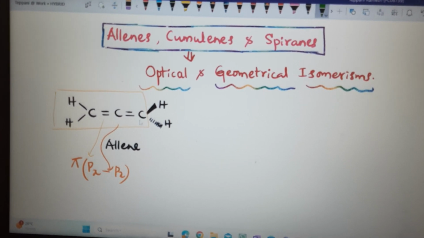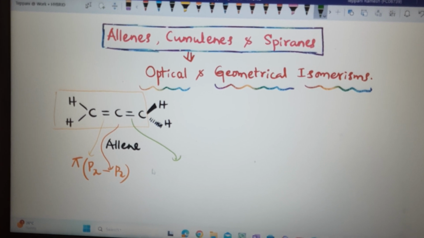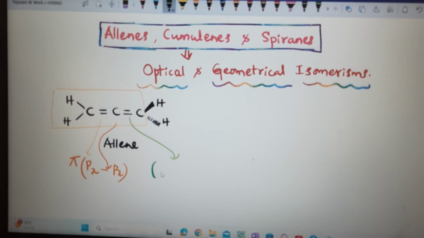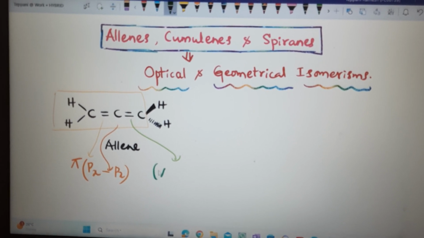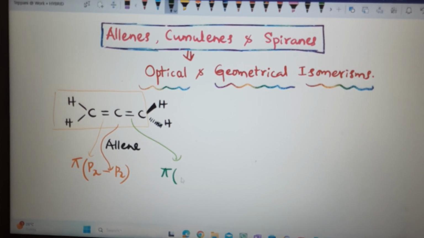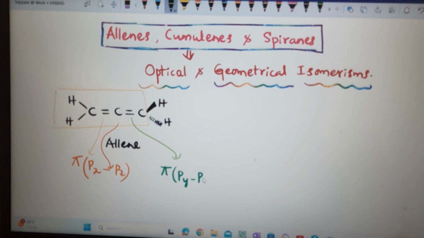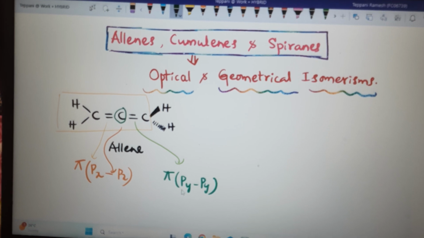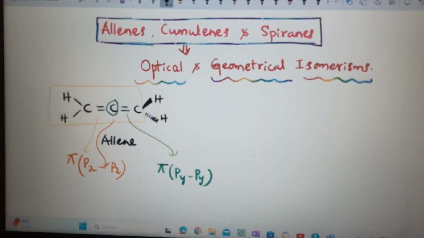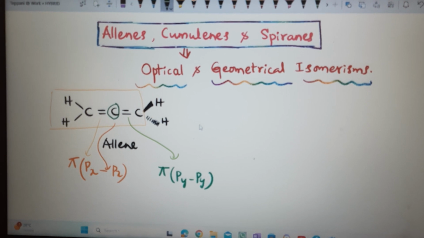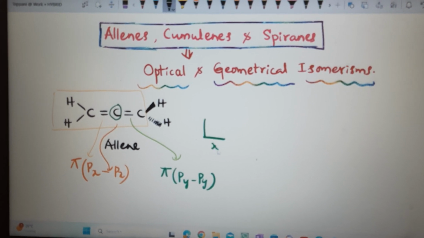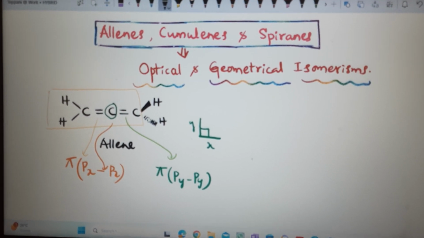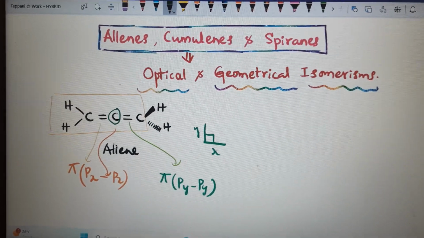then obviously this pi bond will be of py. From this carbon, px already utilized, another one py only will be utilized, being x and y perpendicular to each other. So that perpendicular planes are there whenever double bonds are there in this way.